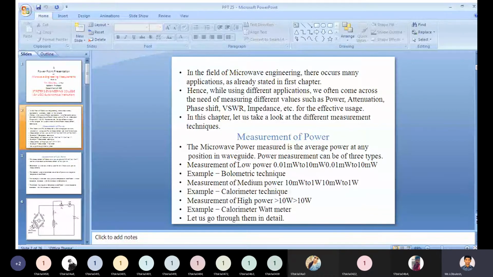So in this chapter, let us take a look at the different measurement techniques. The first one is the measurement of power.